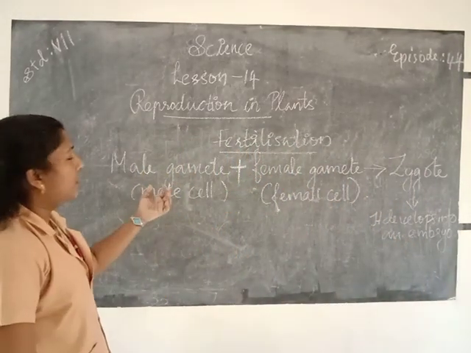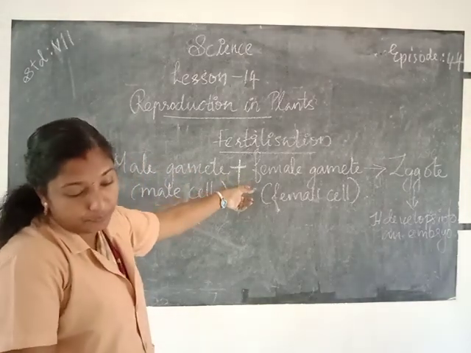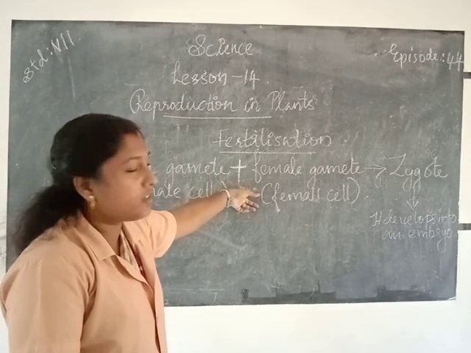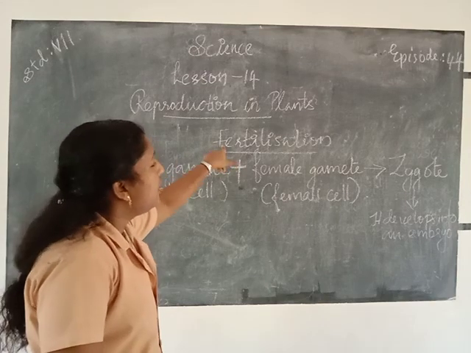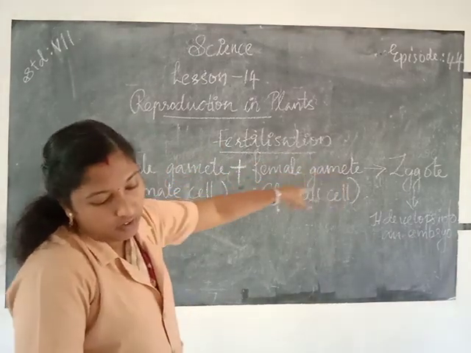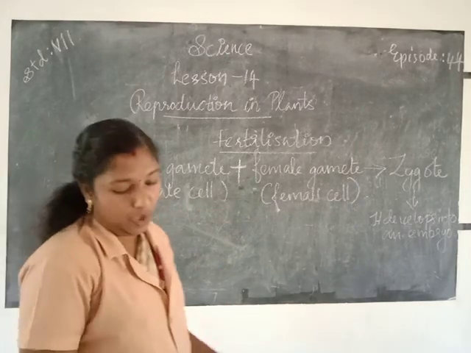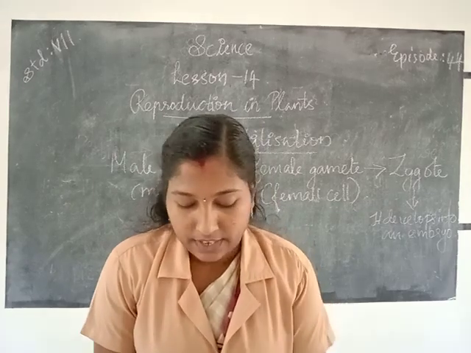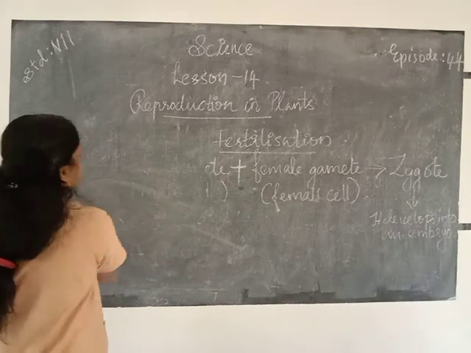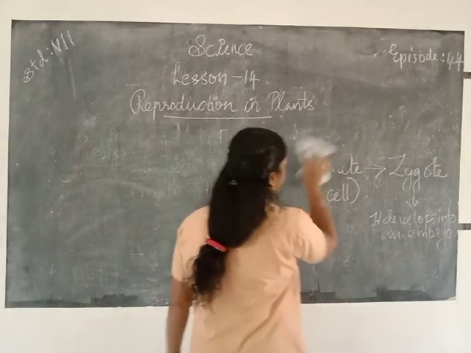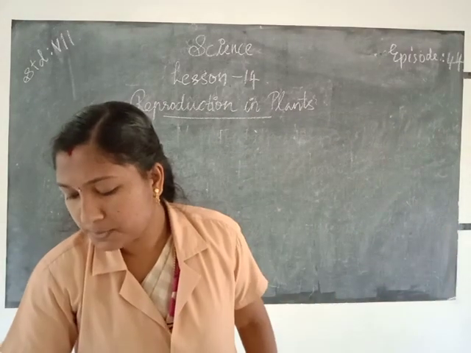So once again, the male gamete and the female gamete fuse. The process of fusion of male and female gamete is called fertilization. It forms a zygote. Then that zygote develops into an embryo. Next we learn about types of flowers.